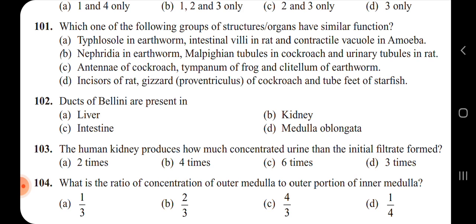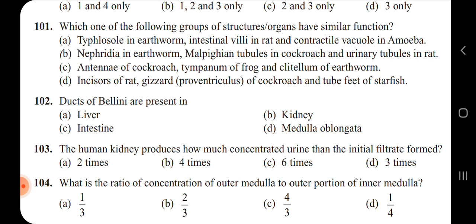Next question: ducts of Bellini are present in. The ducts of Bellini are present in the kidney. Next question: the human kidney produces how much more concentrated urine than the initial filtrate formed?